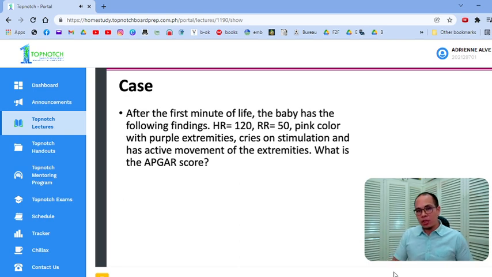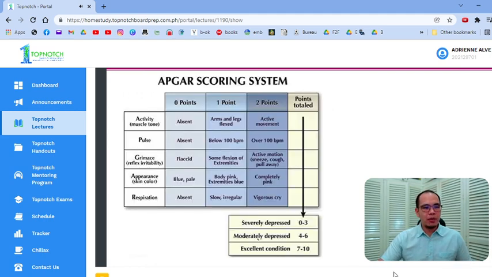Respiratory rate is 50, the normal is 40 to 60. And again, even if the rate falls within normal, titignan mo rin yung manner and effectivity of breathing. So 2 rin yan. Acrocyanosis is 1. Cries on stimulation, that's 2. Active movements, that's 2. So your APGAR score is 9. Sabi dito, ito yung interpretation, excellent yung condition niya.